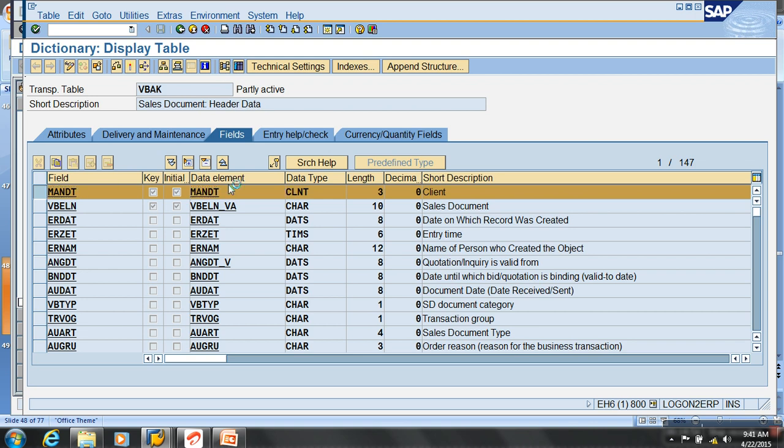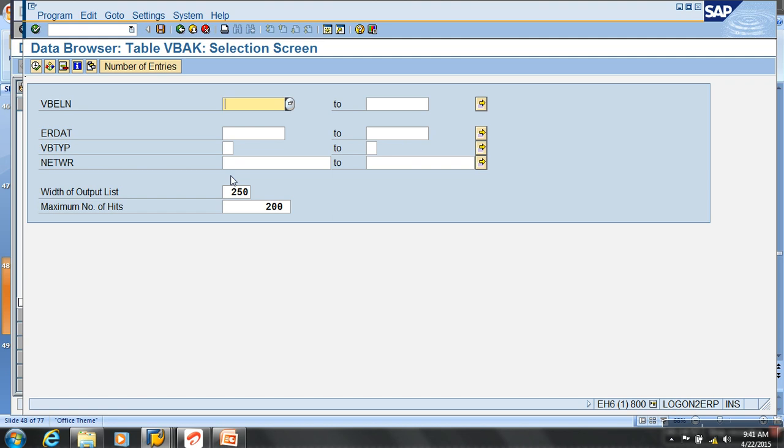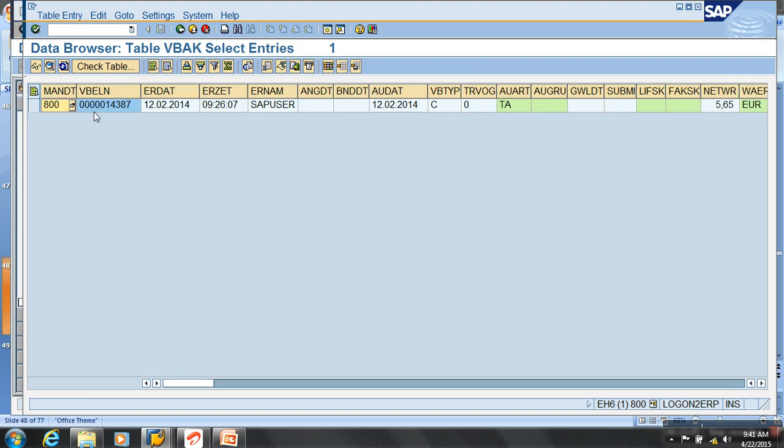Now, go to contents. I would like to see the content of this data. What was the order we created? 14386, 7. Okay. Execute. Will I find this order's details now? Yes. Select this and display. You can see the details of the order.